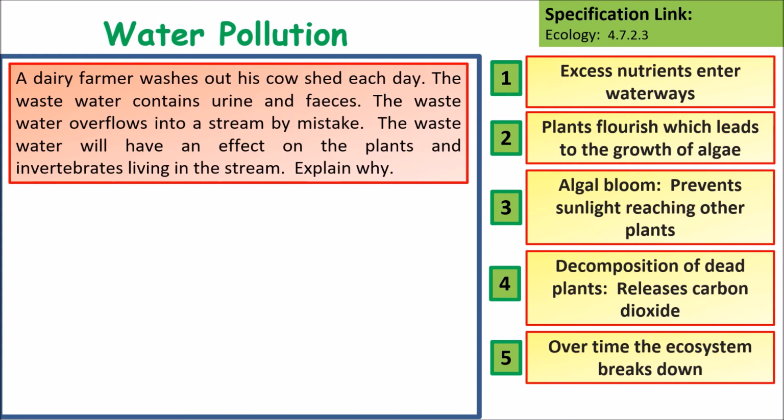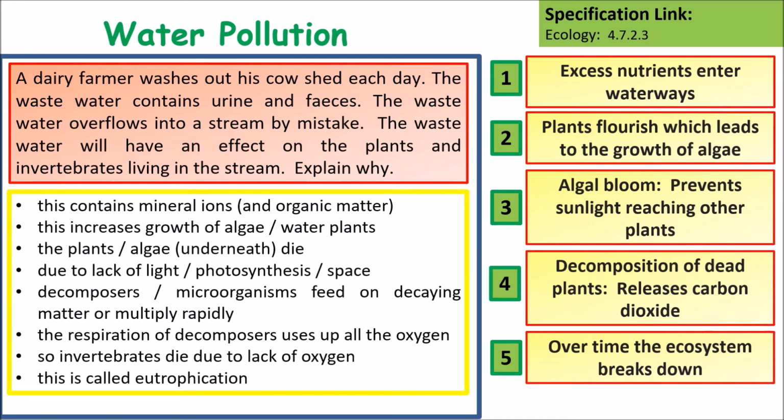A dairy farmer washes out his cow shed each day. The wastewater contains urine and feces. The wastewater overflows into a stream by mistake. The wastewater will have an effect on the plants and invertebrates living in the stream. Explaining why, the key things to talk about are that it contains mineral ions. These increase the growth of algae.